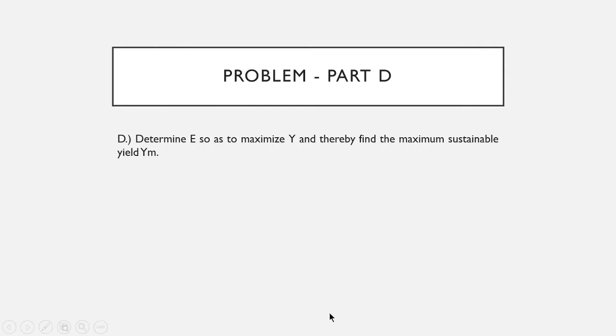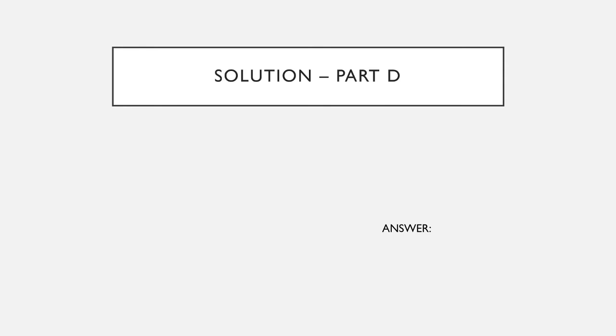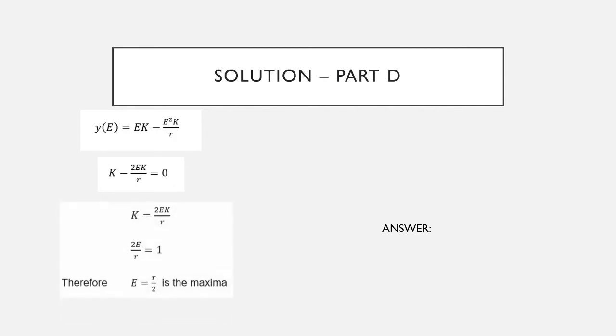For part D, determine E so as to maximize Y and thereby find the maximum sustainable yield. To solve this problem, consider the result of the sustainable yield, which is Y = ek - e squared k over r. Then find its derivative with respect to E, thus having k - 2ek over r equals 0. Therefore, from the equation, we can get the maximum for the sustainable yield, thus having E = r over 2.